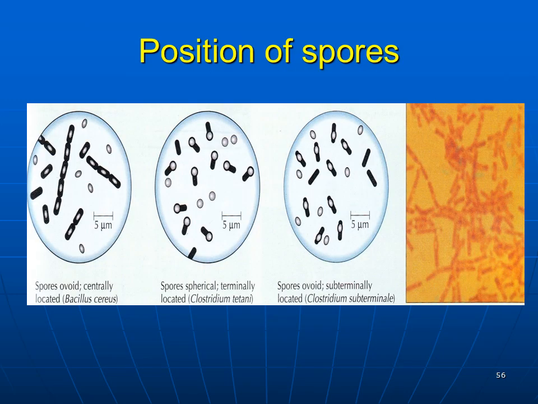In this picture you can see the position of the spore. If it is present in the center of the bacilli, it is called a central spore. If it is present at the terminal part of the bacilli, it is called a terminal spore. If it is present just below the terminal part, it is a subterminal spore. With this position of the spores, we can identify certain bacteria. If it is a terminal spore which is club shaped, it is suggestive of Clostridium tetani.